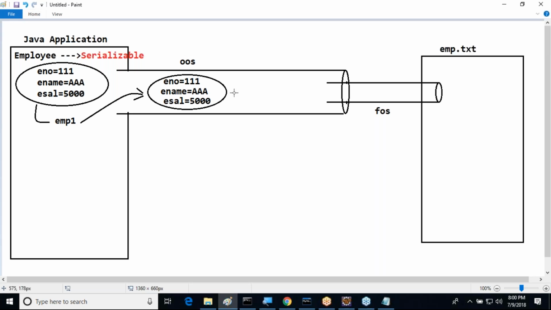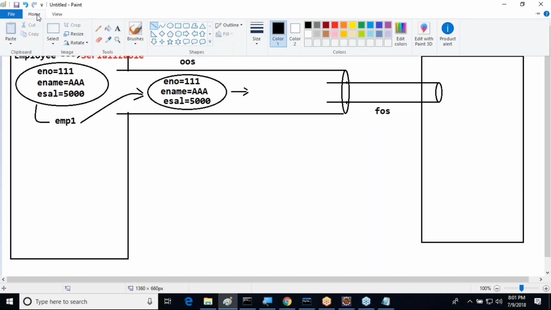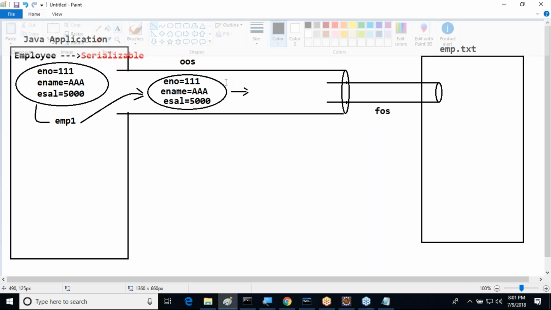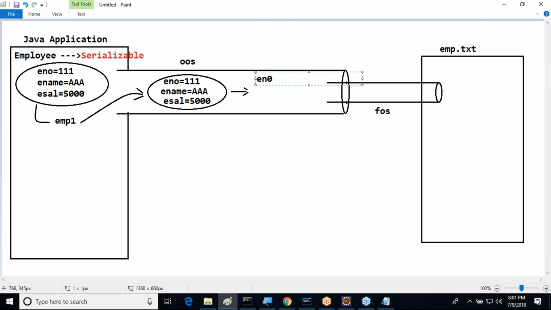Now, whenever we are sending this data to the object output stream, it is performing serialization. After performing serialization by the object output stream, it is separating the data to outside. Which data? ENO is equal to 111, ENAME is equal to AAA, and ESAL is equal to 5000.